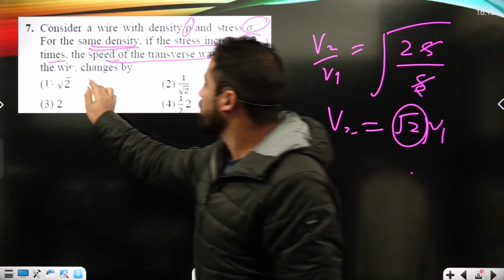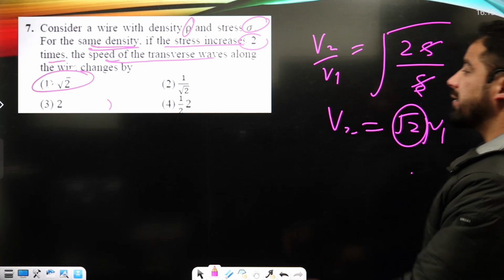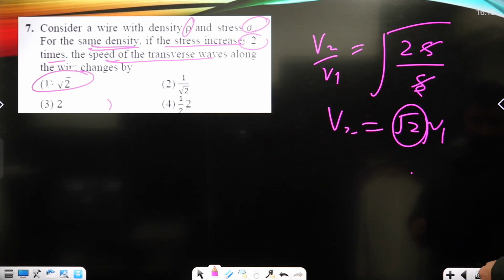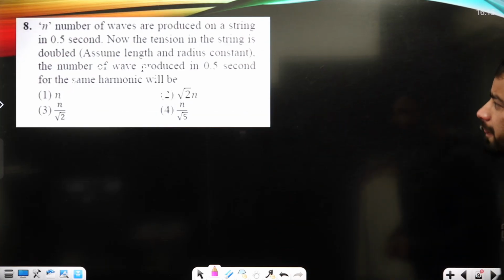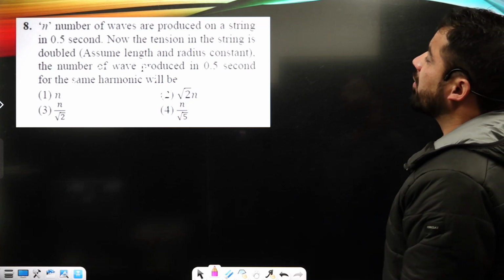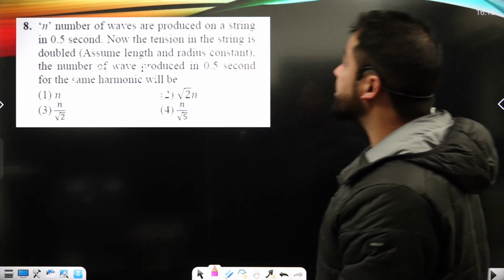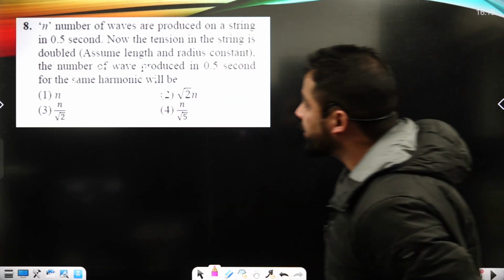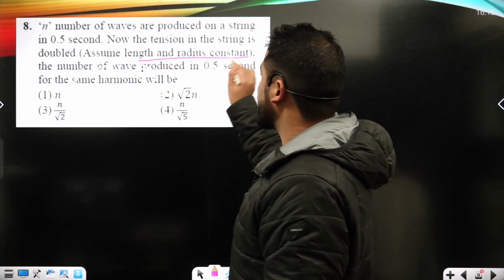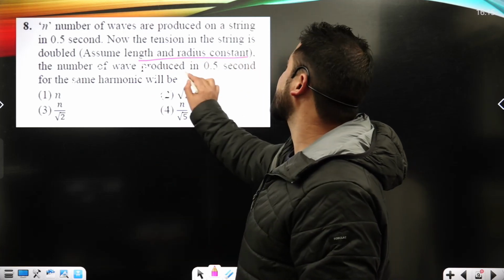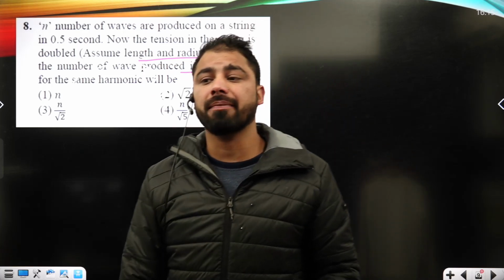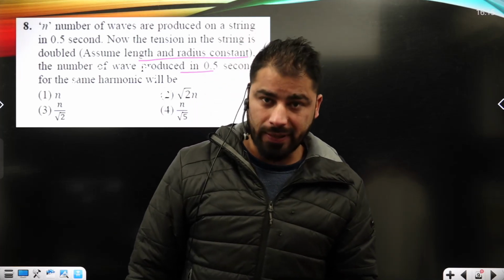Now it is shown under option number second that it will increase by the square root 2 times. Now n is the number of waves produced in a string in 0.5 seconds. Now the tension in the string is doubled. Assume that the length and the radius remain constant. The number of waves produced in the string, say number upon time, is known as frequency, right?